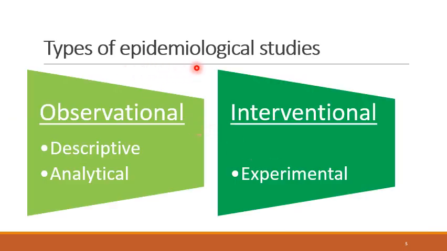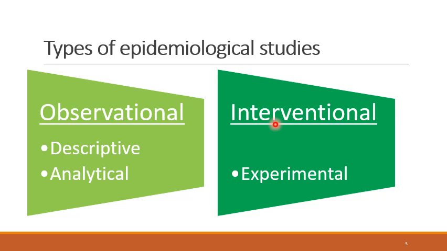There are different types of epidemiological studies, mainly two types: observational and interventional. Observational is when we just observe and collect the data. We don't intervene in that population, we don't give any treatment, we don't change its lifestyle, we don't offer any management.